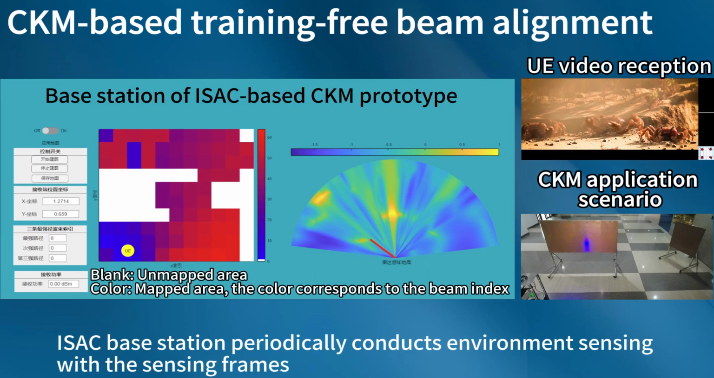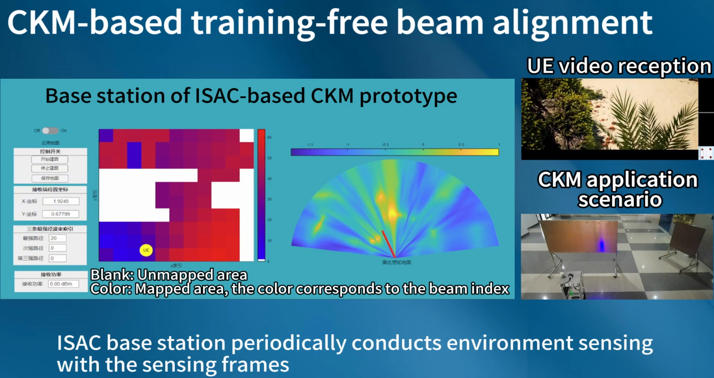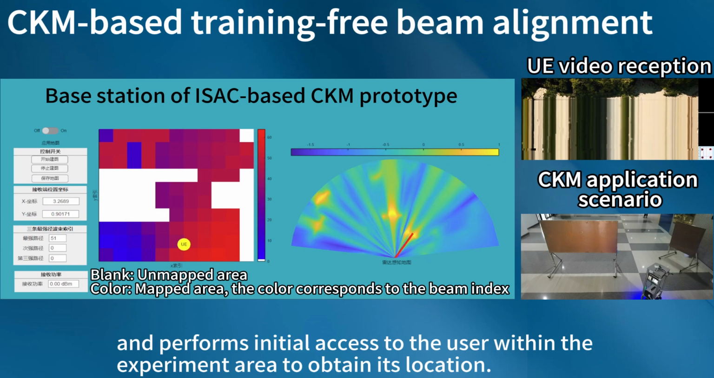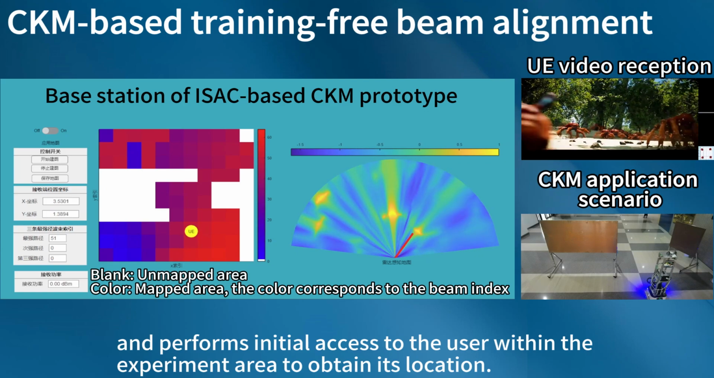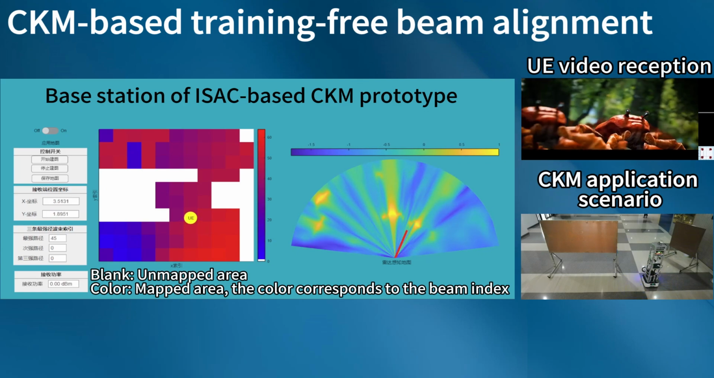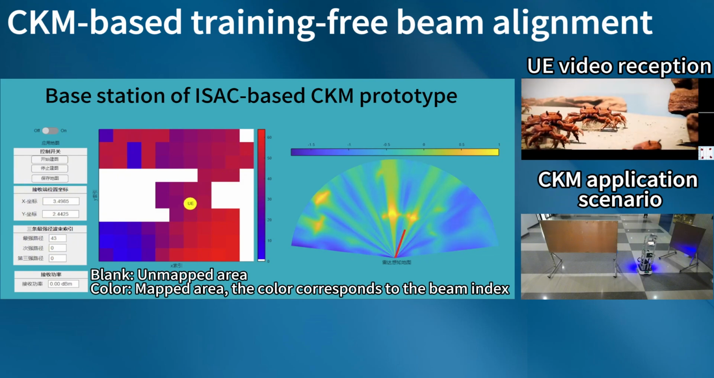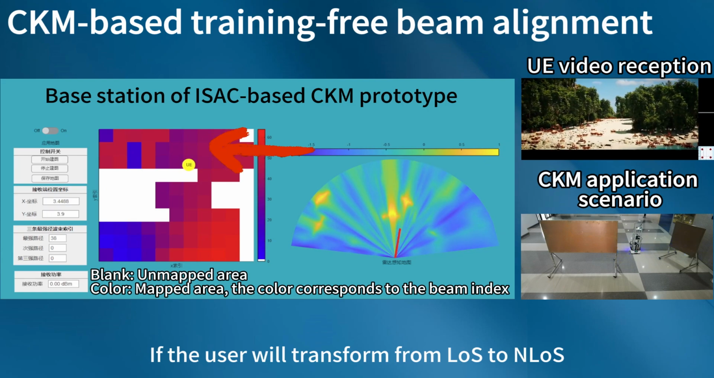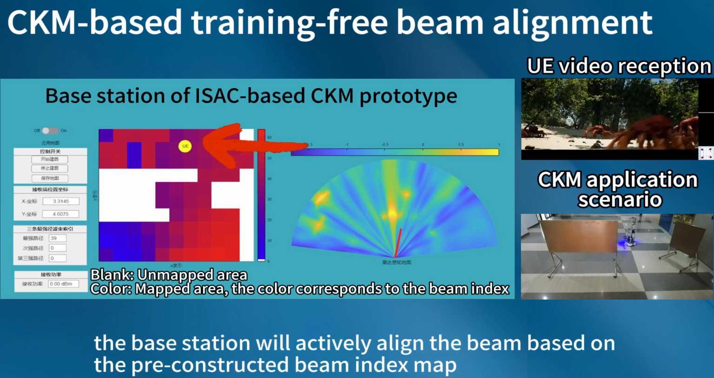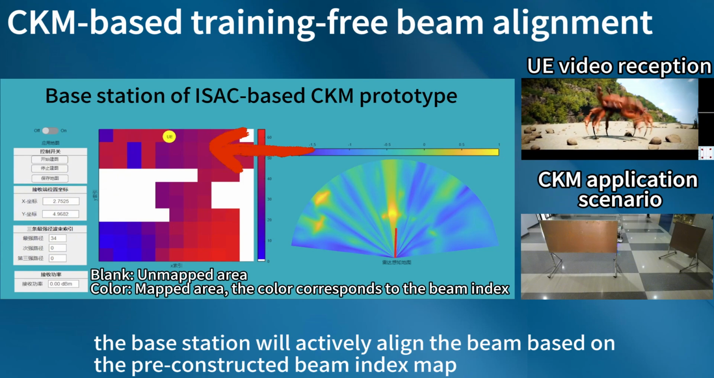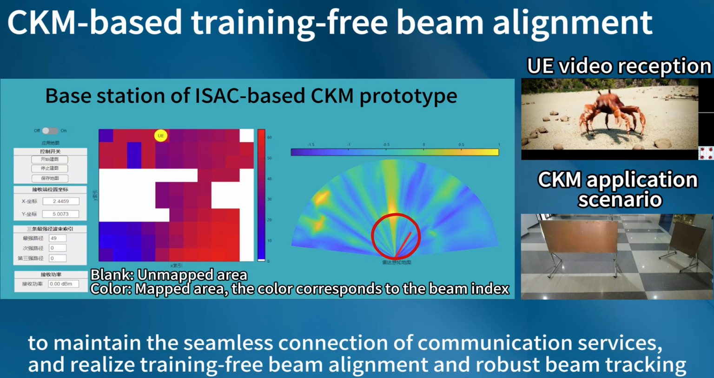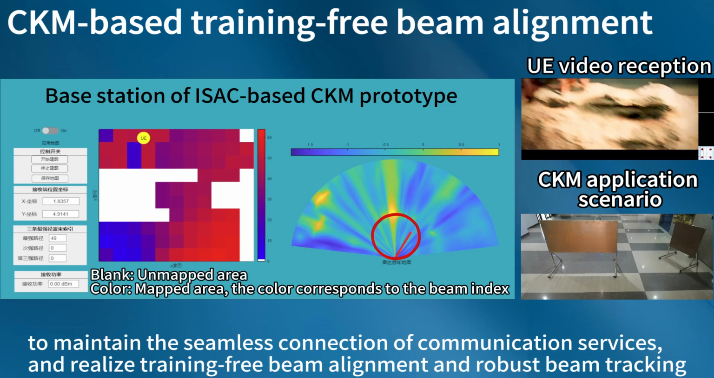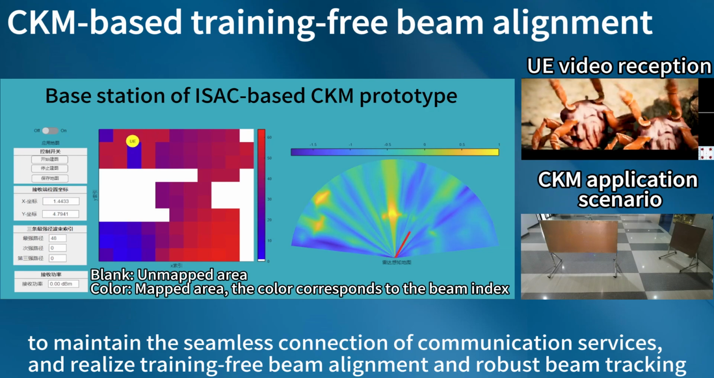The ISAC base station periodically conducts environment sensing with the sensing frames, and performs initial access to the user within the experiment area to obtain its location. If the user will transform from loss to unloss, the base station will actively align the beam based on the pre-constructed beam index map to maintain the seamless connection of communication services and realize training-free beam alignment and robust beam tracking.